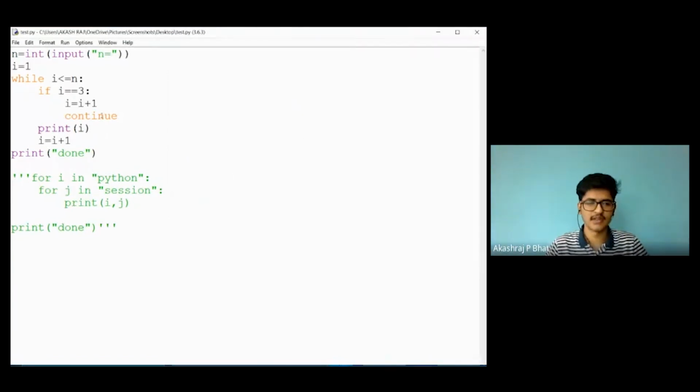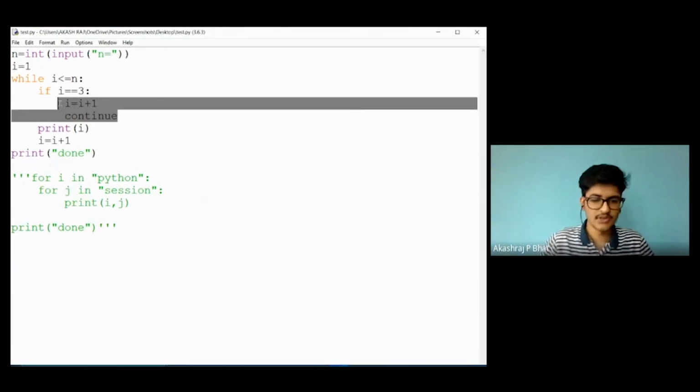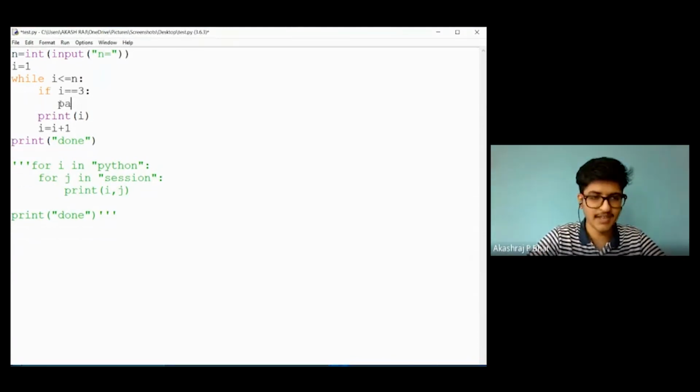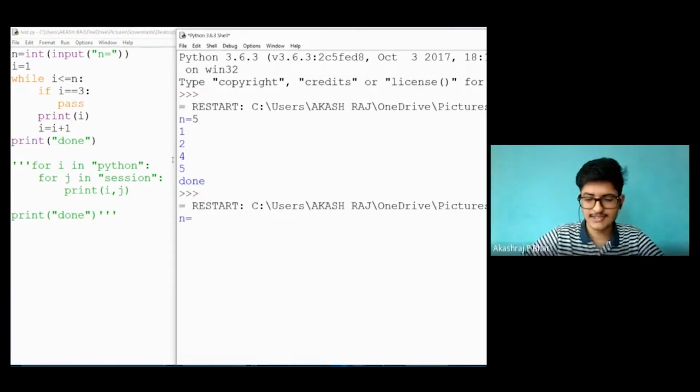Which is commonly used. So now let me take pass. Can anyone say what will happen? What will be the output? I will enter n as 4. Okay, n as 4.